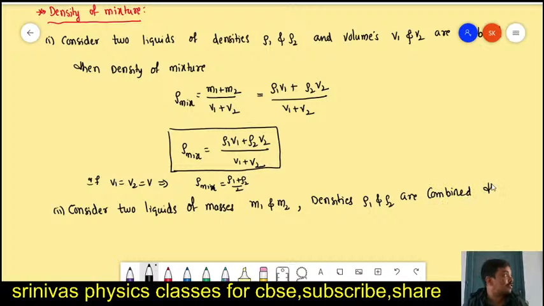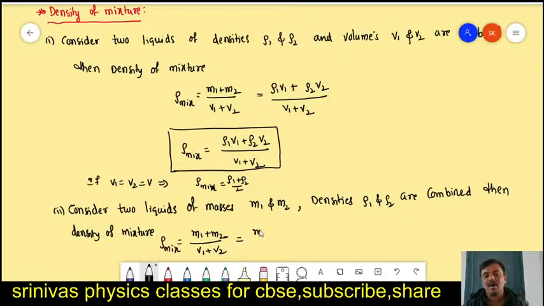Then the density of mixture formula is rho mix equal to total mass by total volume: m1 plus m2 by total volume, which is V1 plus V2, we have to write.